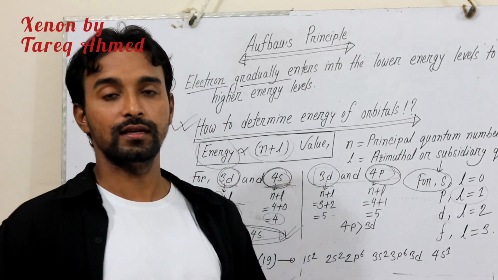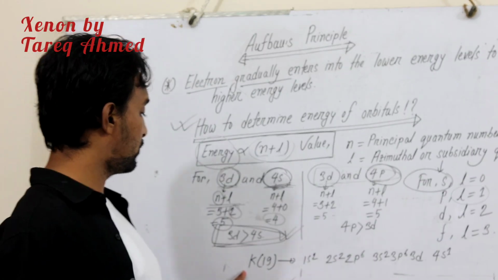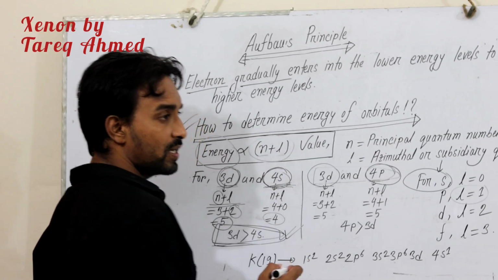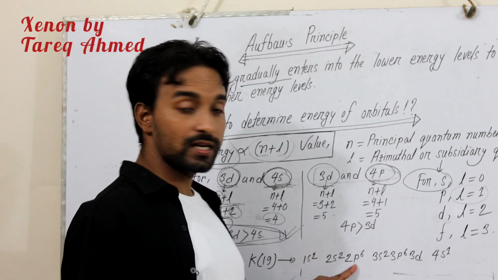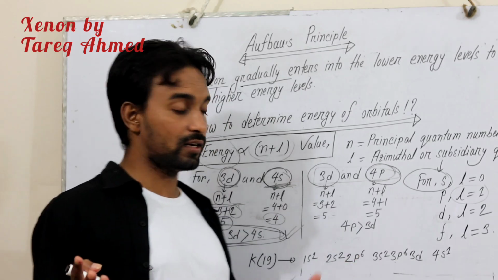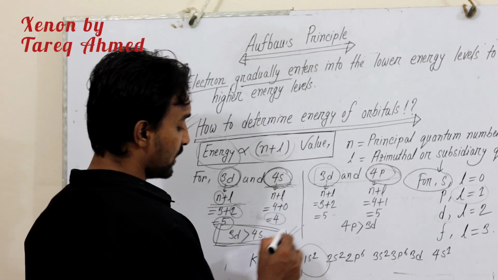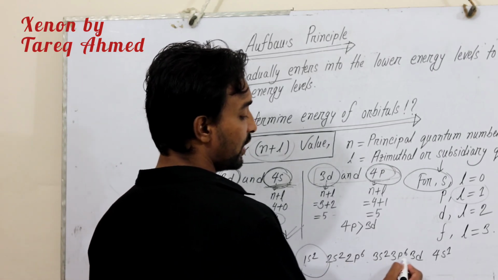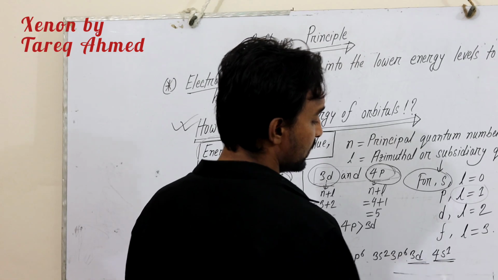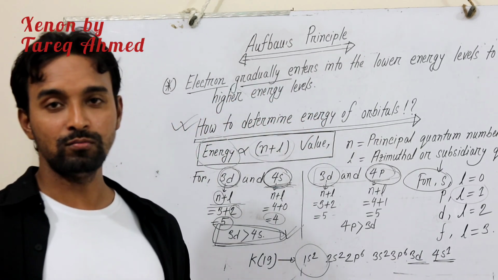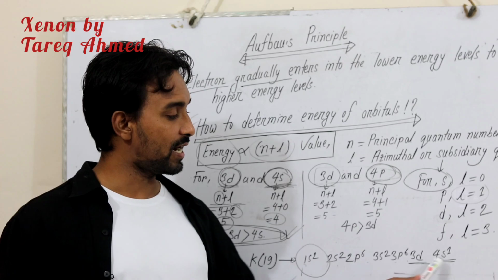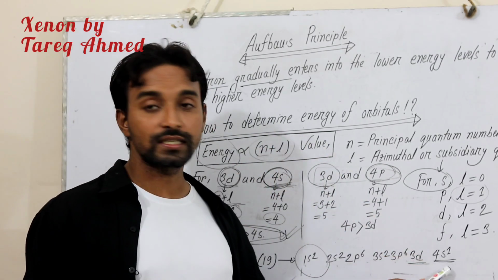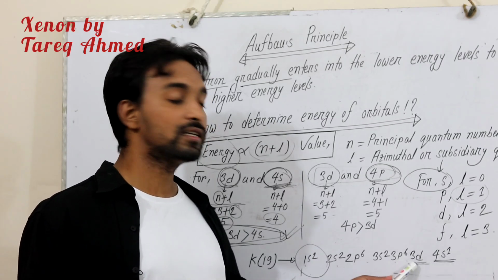So if we distribute the electrons of potassium 19, normally we'll go in the flow. The s orbital carries 2 electrons, the p orbital carries 6 electrons, the d orbital carries 10 electrons. So I have distributed the electrons of potassium 19. Here I get potassium 19: 1s2, 2s2, 2p6, 3s2, 3p6, 3d and 4s. Here comes the Aufbau principle. Here is 3d, here is 4s. So we have found that 4s has lower energy than 3d.